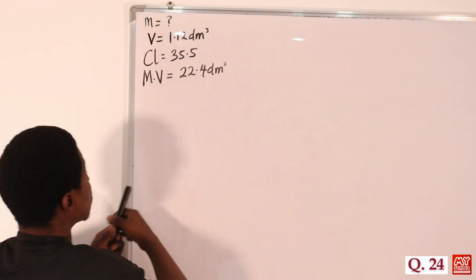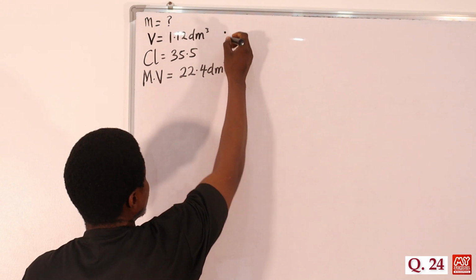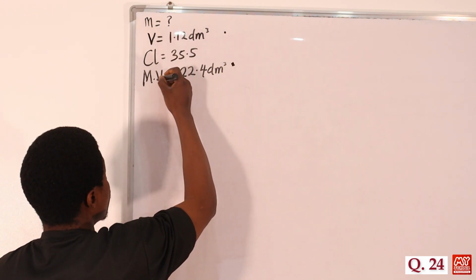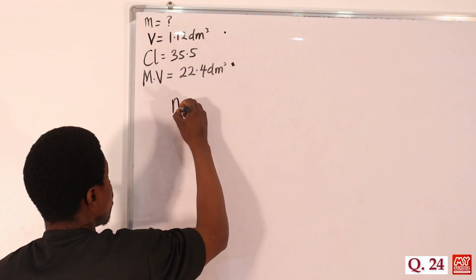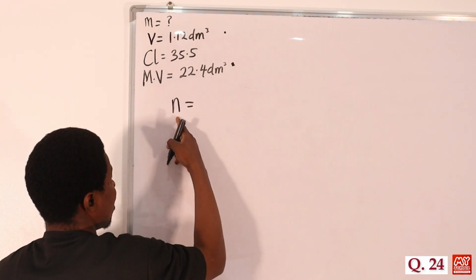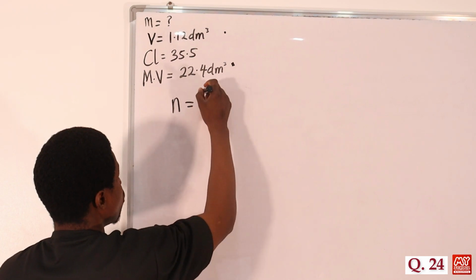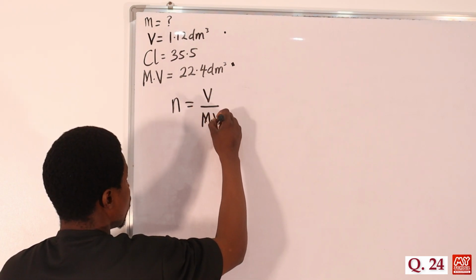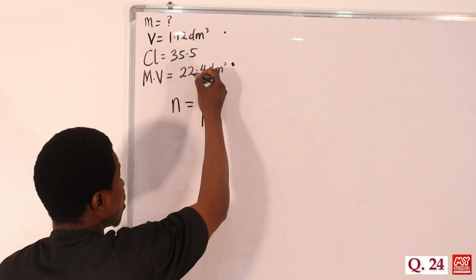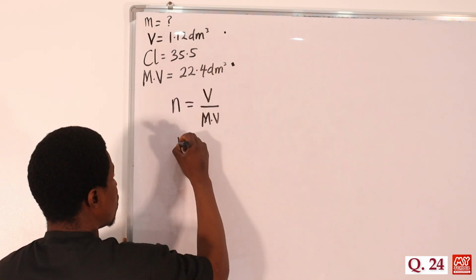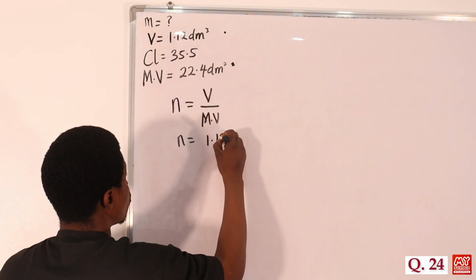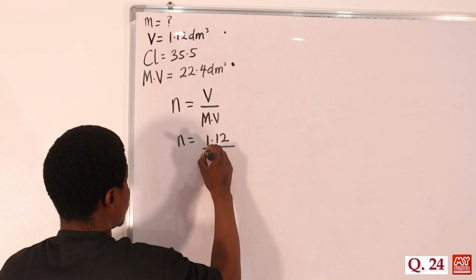So first, let's start with this. The known is usually what you use in getting the unknown. We know that volume and molar volume have a relationship: the number of moles of gases, of particles, is equal to volume over molar volume. Of course, molar volume is a constant that is always given as 22.4. So the number of moles will be equal to volume, given as 1.12, divided by molar volume, which is what?